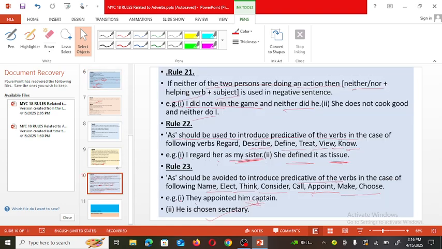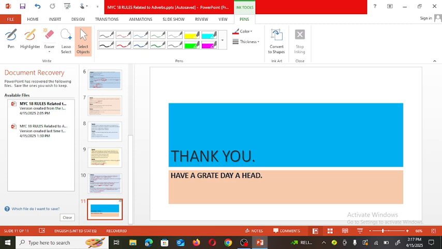So while finding out the error in the sentence, you are required to revise all these rules. So I hope this point is clear to you.